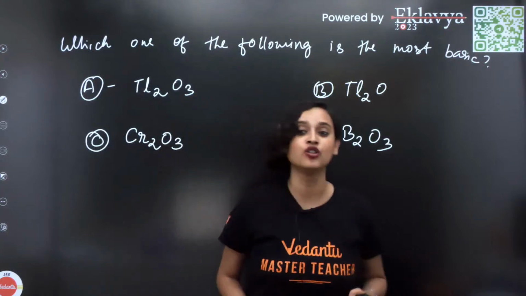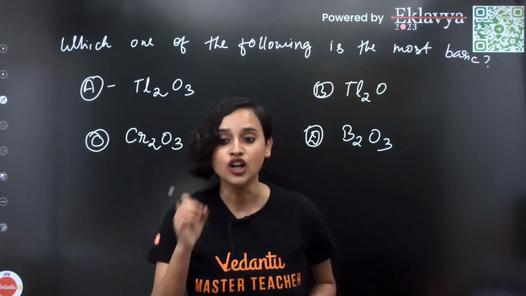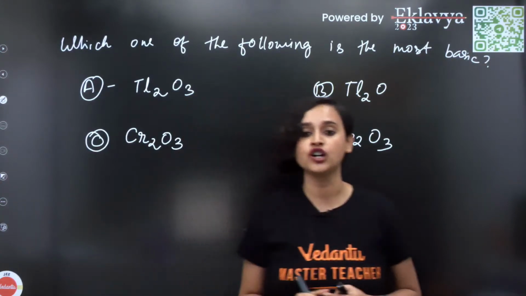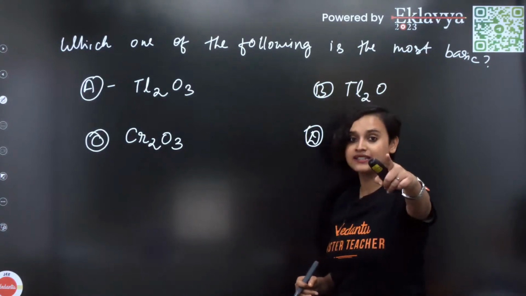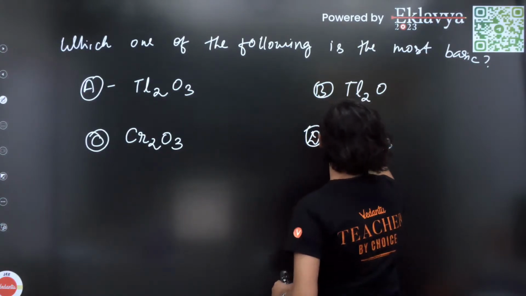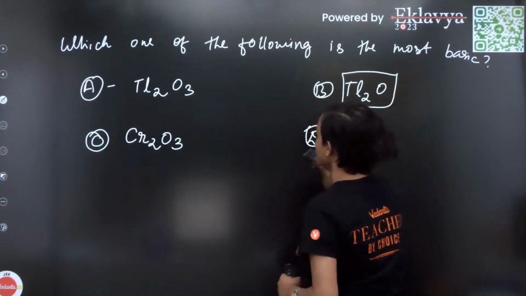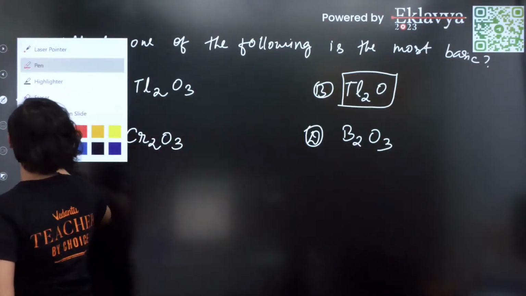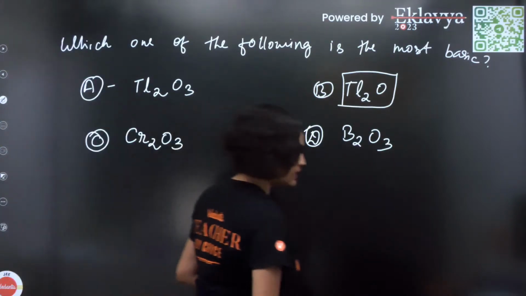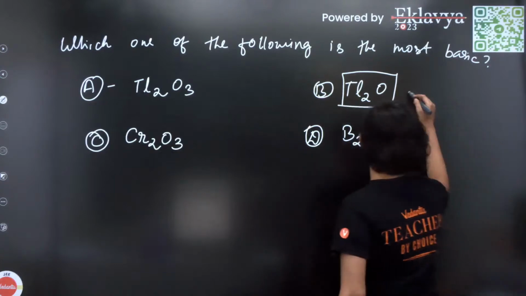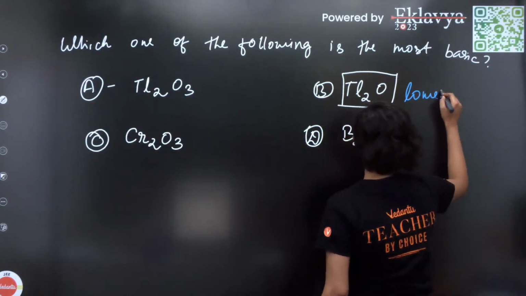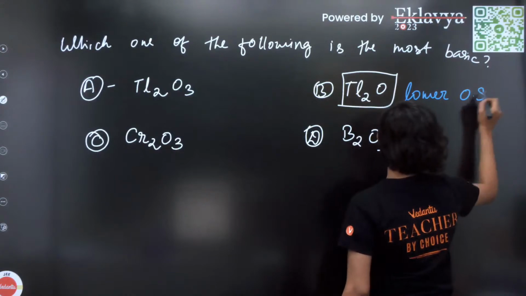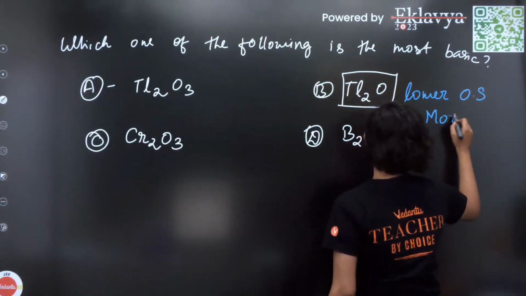We know that the lower the oxidation state, the more the basicity, right? And in this case, we know that the lower oxidation state is here. So lower oxidation state, more basic.